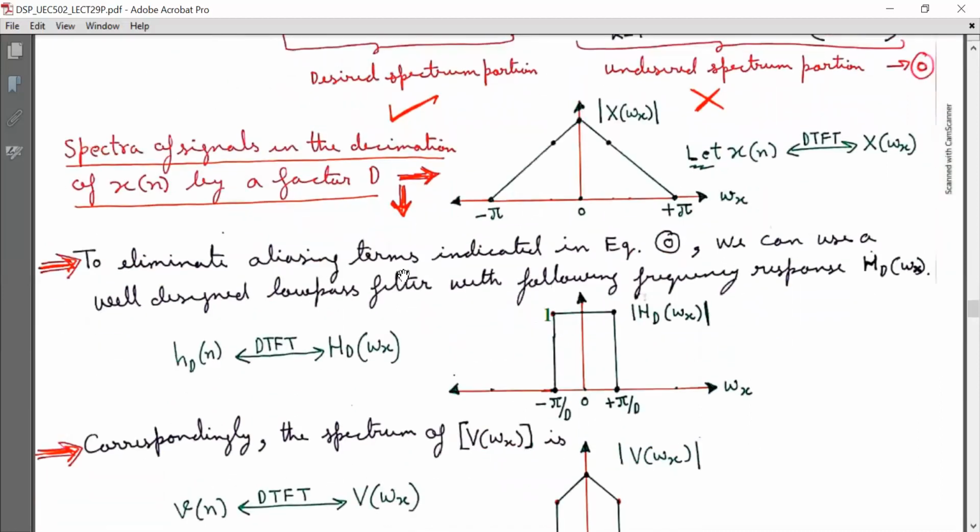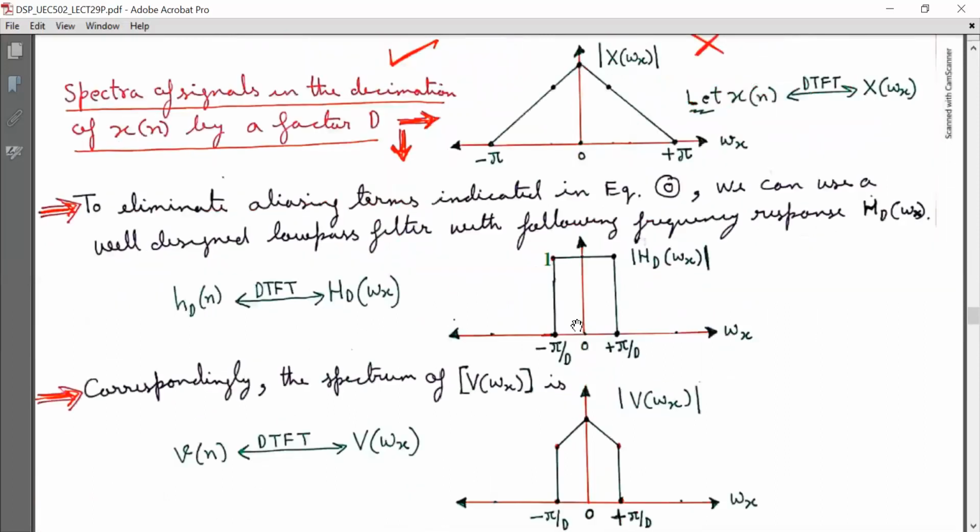To eliminate the aliasing terms indicated in equation O, we can use a well-designed low-pass filter with the following frequency response Hd of omega x. Now this has amplitude 1 in the range minus pi by D to pi by D as shown, and hd[n] has DTFT Hd of omega x. So I have plotted this magnitude response. Here amplitude 1. So this is from minus pi by D to pi by D, omega x.